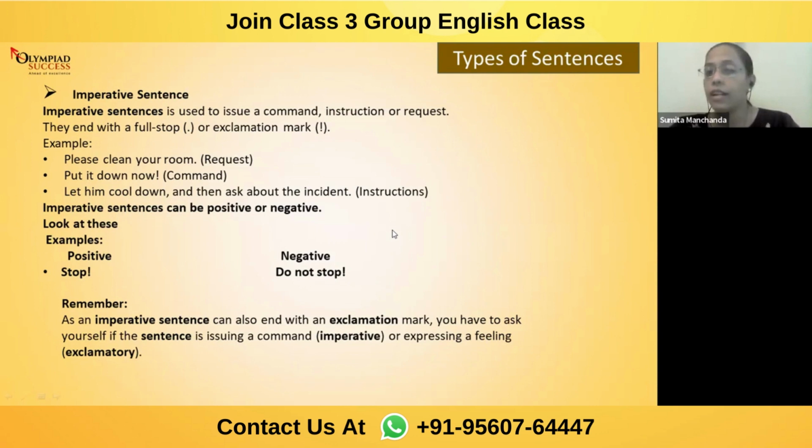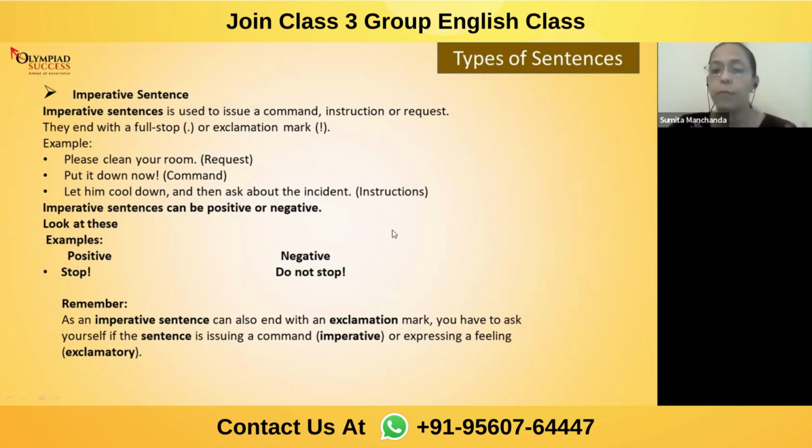And the sentence becomes negative as I have used the word not. An imperative sentence also ends with an exclamation mark, as I've already said. So see the last two sentences. You have to ask yourself if the sentence is issuing a command or expressing a feeling. Exclamation mark is used in two ways. One, when I'll be doing an exclamative sentence, over there I'll explain you why they have come up with expressing a feeling.